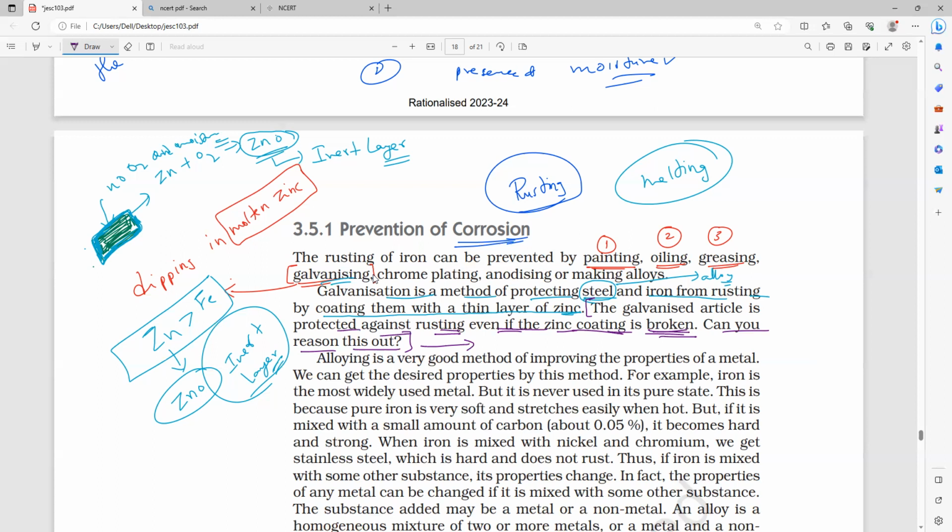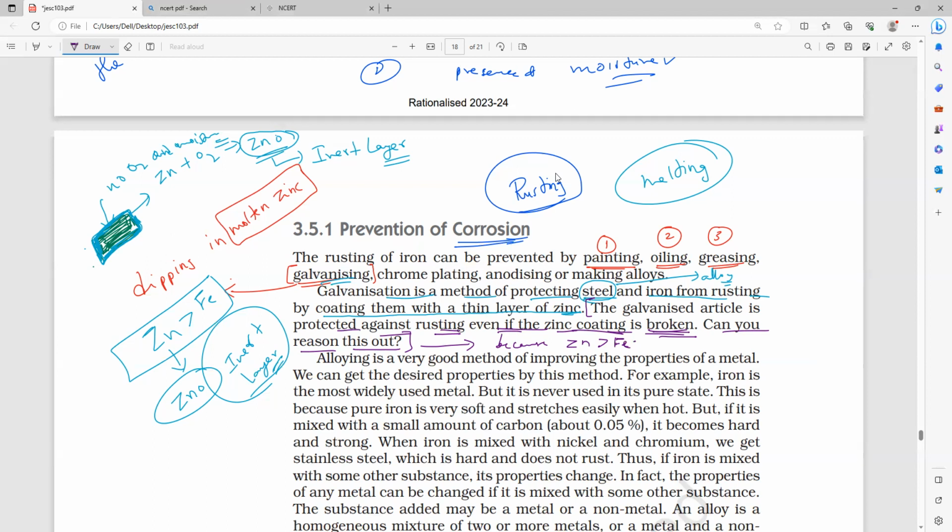If the zinc coating is broken, the galvanized object remains protected against rusting, because who is more reactive? Zinc is more reactive than iron. Hence, it can be easily oxidized.